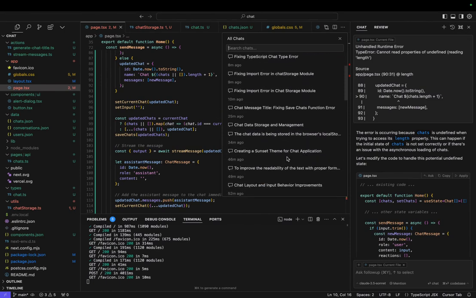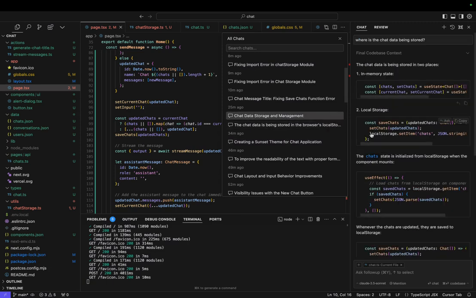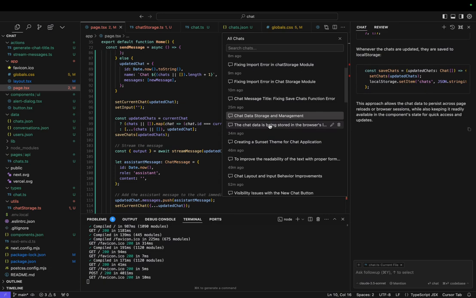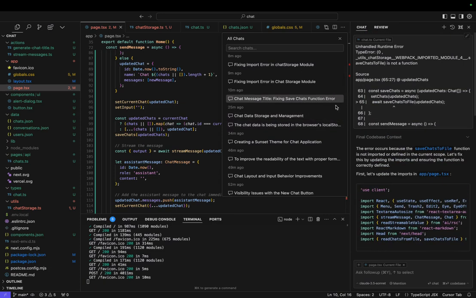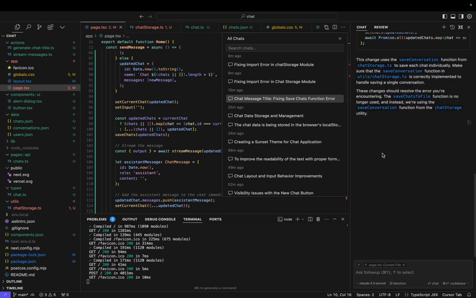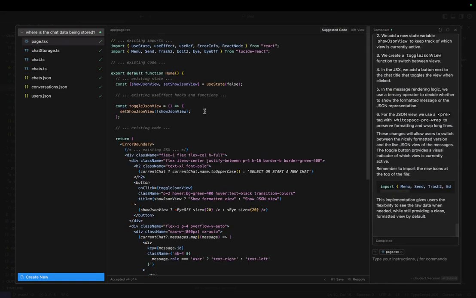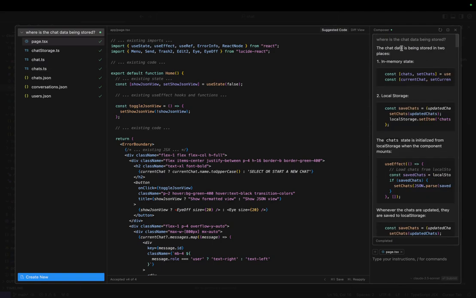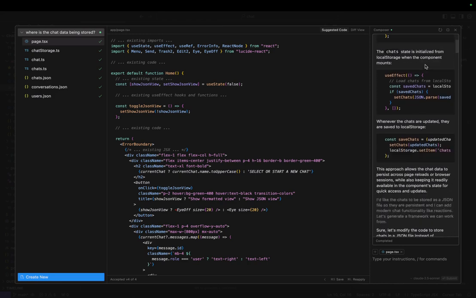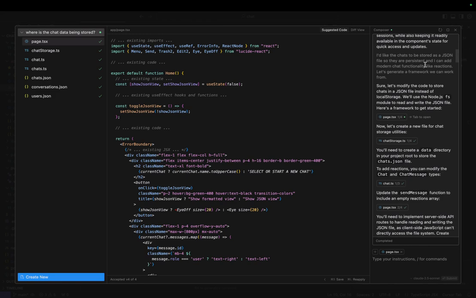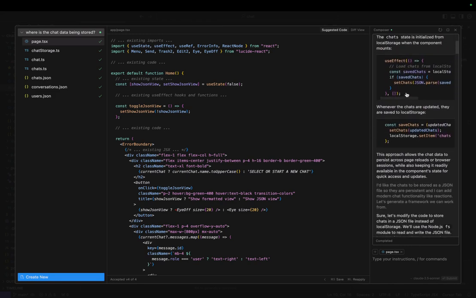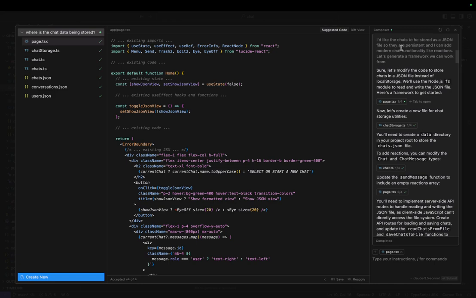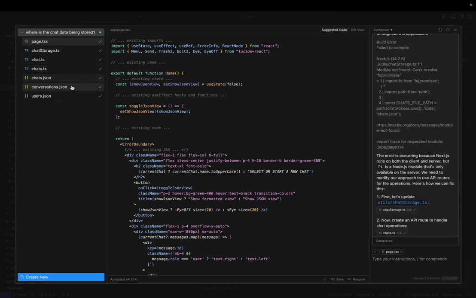Let's see, chat store. Where are we? I think I did it in Composer. Yeah, here it is. So I basically said, where is the chat data being stored? Then I said, I like the chats to be stored as JSON files so they're persistent and I can add modern chat functionality, and so on. And it started creating these new files.